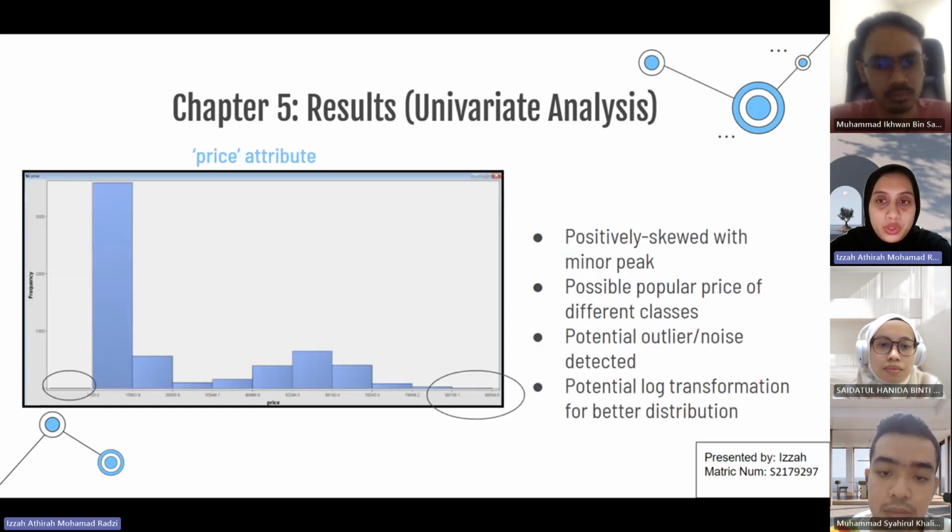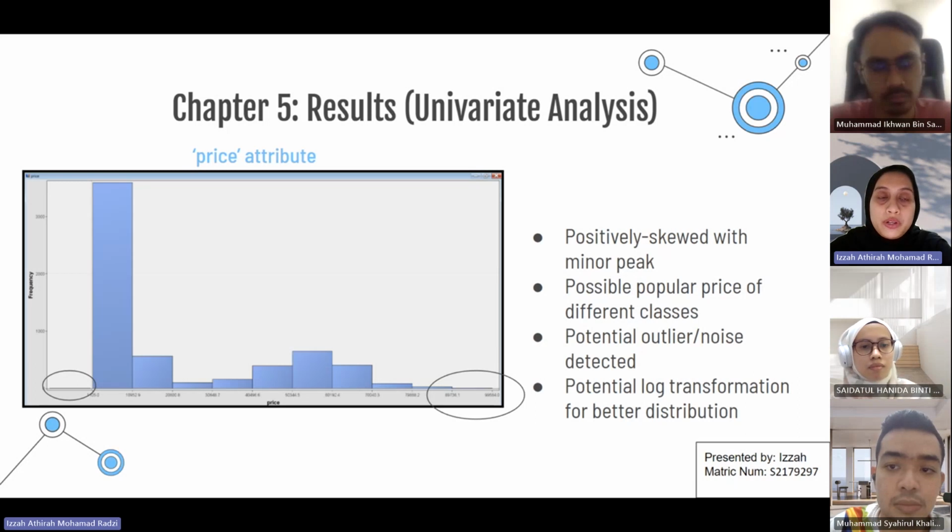This is the price attribute. It is positively skewed with minor peak, and it is possible because of the price preference in which many people are choosing cheaper rate on the left side compared to the expensive one on the right side. There is also a potential outlier or noise detected in this graph, and then there is also a potential log transformation for better distribution later.